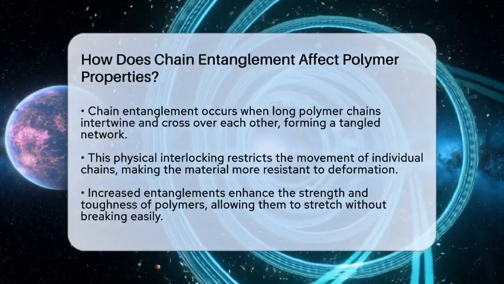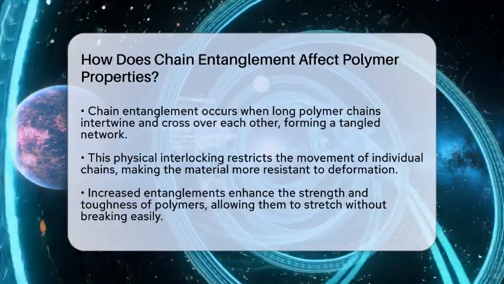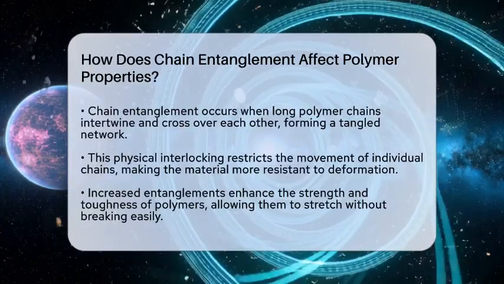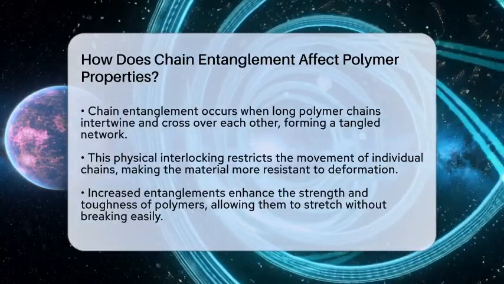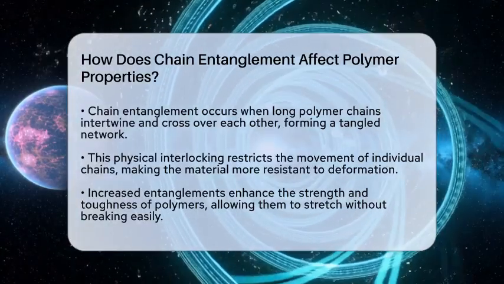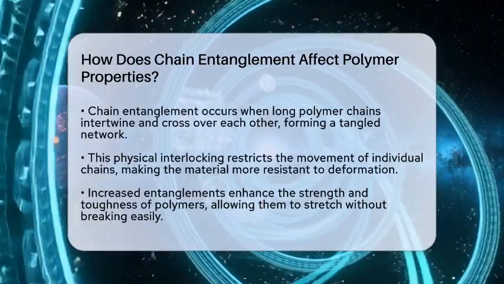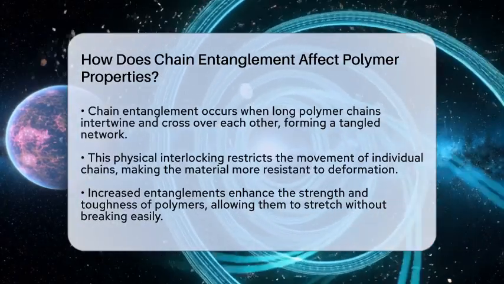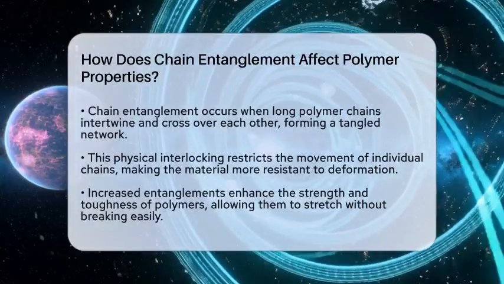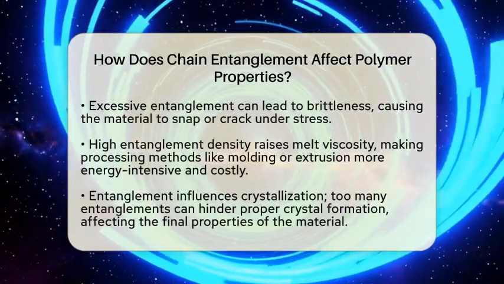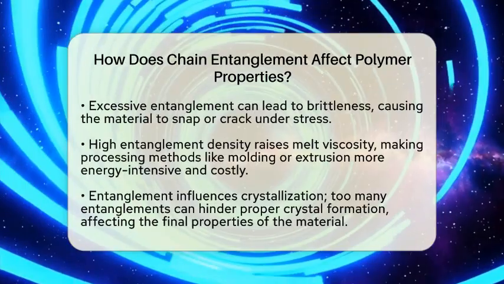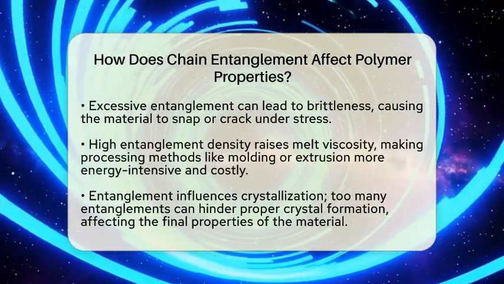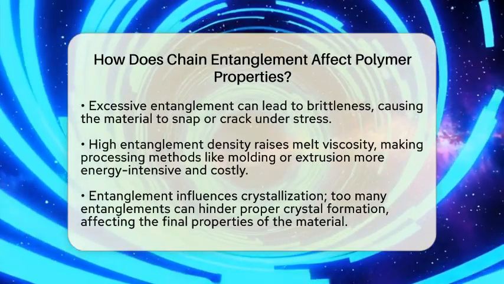Chain entanglement restricts how easily individual polymer chains can move past each other. Think of it like trying to slide a tangled rope. It's much harder than sliding a loose one. This restriction makes the material stronger and tougher because the chains share the load when stress is applied. When you stretch a polymer with many entanglements, it resists breaking longer, showing increased strength and resistance to deformation. That's why some plastics can stretch without snapping immediately.